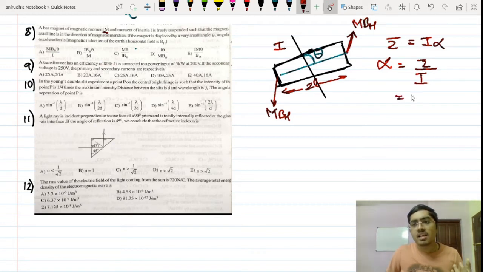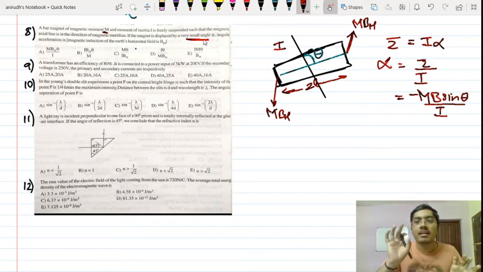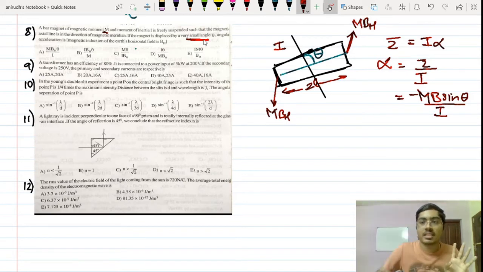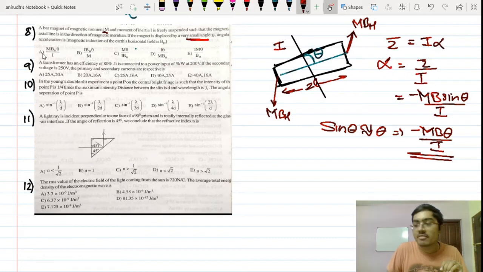Now what is tau here? Minus of mB sine theta divided by I. Now, since they are saying very small angle theta, that particular mathematical approximation has to be used over here. For very small angle theta, sine theta is nearly equal to theta. So I can simply write this as minus of mB theta divided by I. I think it is option number A, right? So the correct answer for this question is option A.